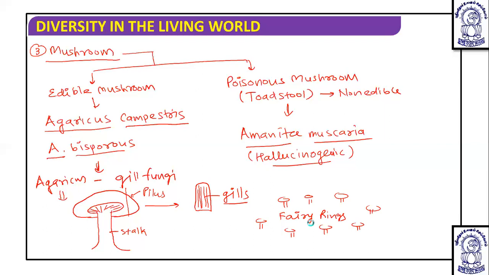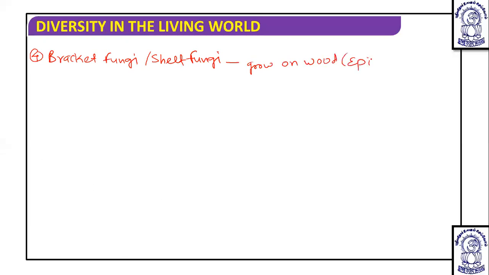Apart from this, the next example which we are going to talk about is bracket fungi or shelf fungi. We have already discussed this. Bracket fungi are also known as shelf fungi, and these grow on wood like a bracket. Okay, so they grow on wood, which means they are epixylic. Their fruiting bodies are bracket-like, because of this they are called bracket fungi.